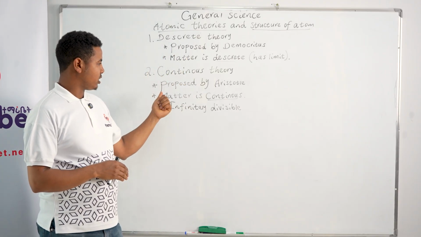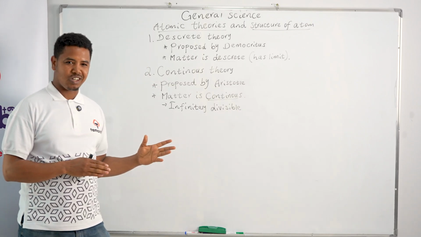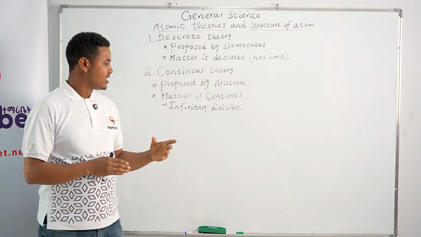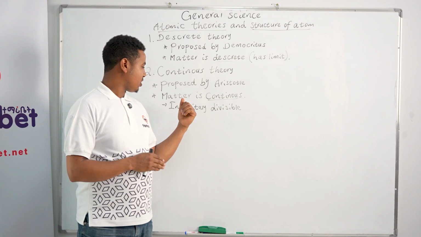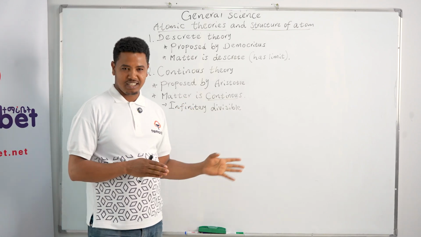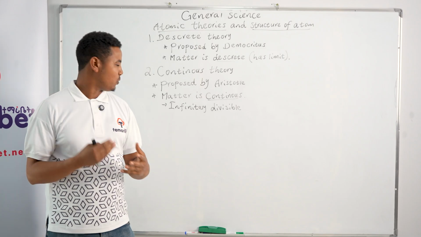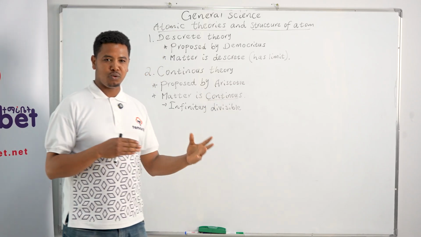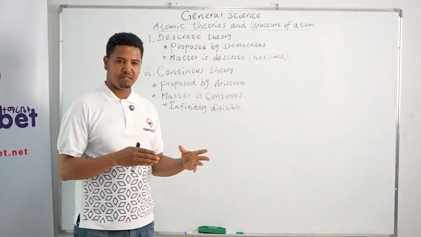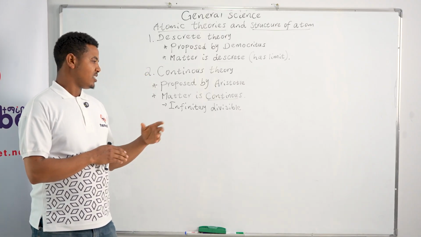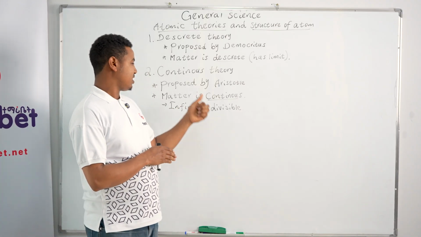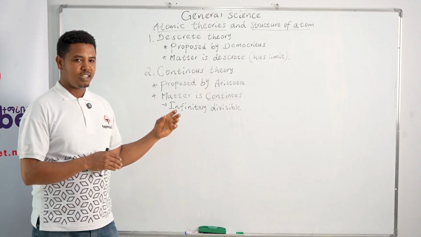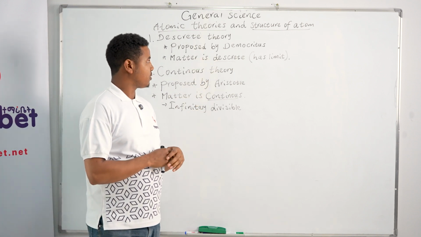But the other theory was proposed by Aristotle. According to Aristotle, matter is continuous. Aristotle thought that matter is infinitely divisible. So according to Aristotle, matter has no limit to divide. So even if we cut a piece of paper, it has no limit. This is their basic difference. So the idea of Aristotle is totally different from the idea of Democritus.